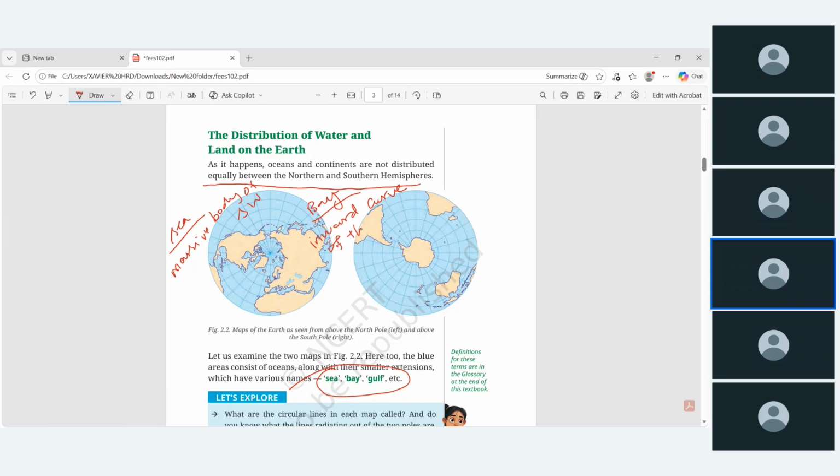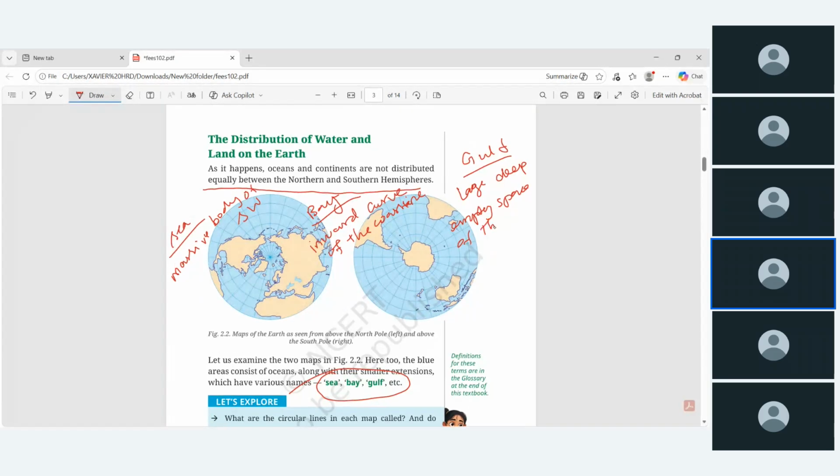Then Gulf means a large, deep, empty space of the sea into the land. You remember the Gulf of Kutch.